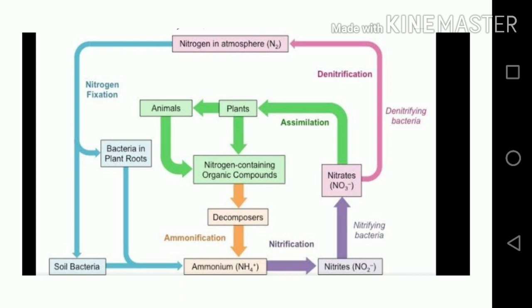But there are some denitrification bacteria present in the soil that break down those nitrogen compounds into gaseous nitrogen, and it gets back to the atmosphere again. That is how nitrogen is circulated between living and non-living things.